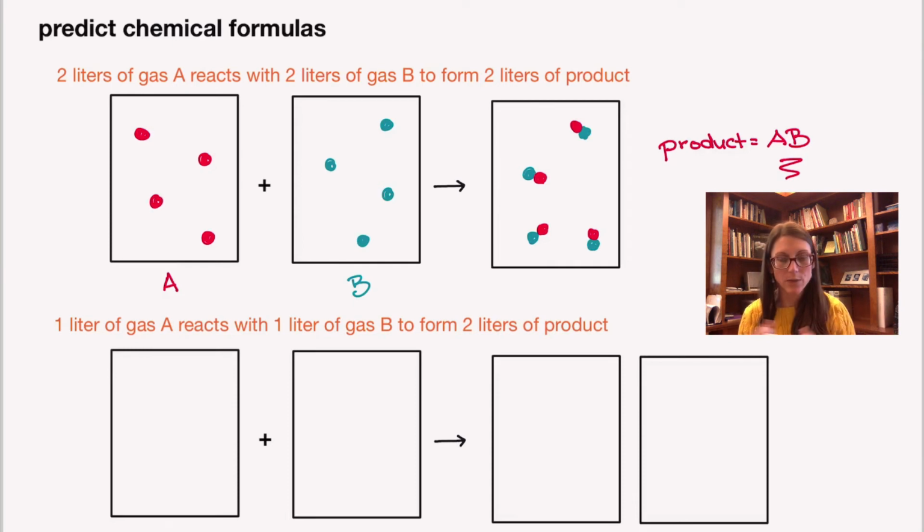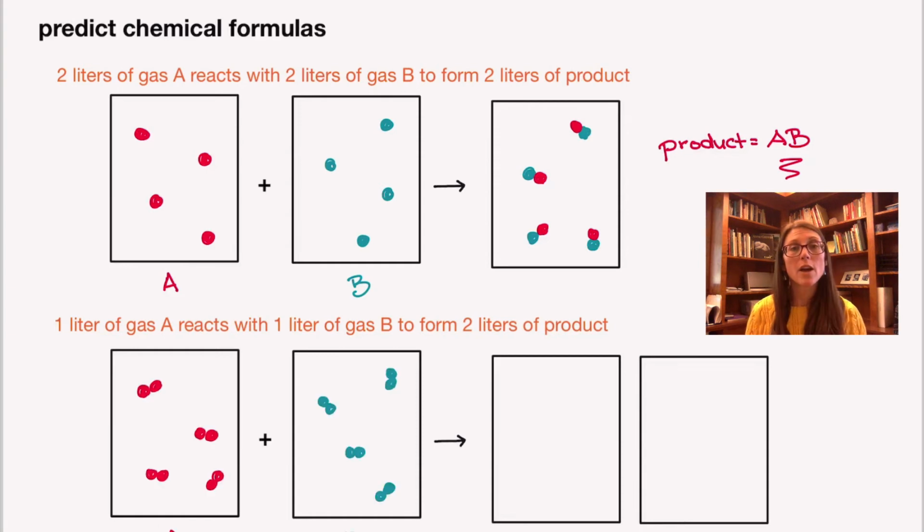How does that work? Well, it turned out that the way to explain this is to have both gas A and gas B be diatomic. Because then when A and B combine, you can still make 2 liters, in this case, of product, and each one will be an A and a B.